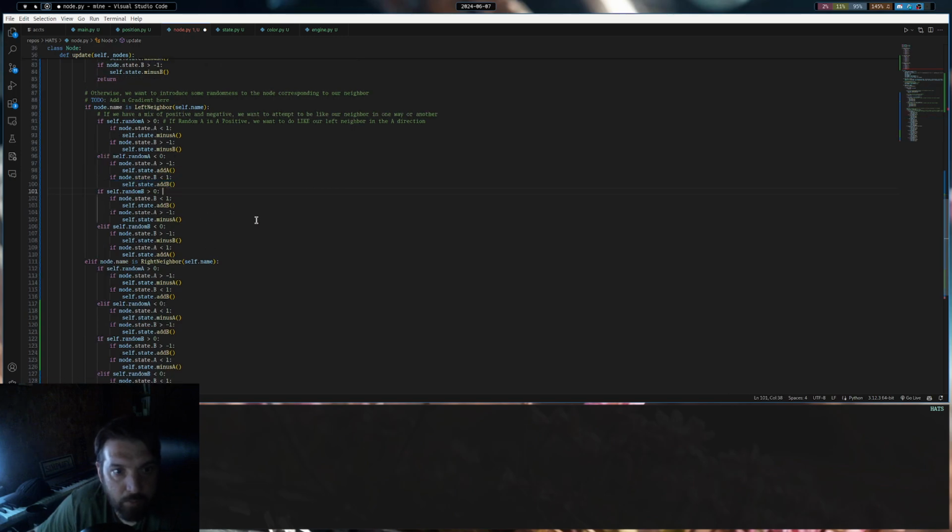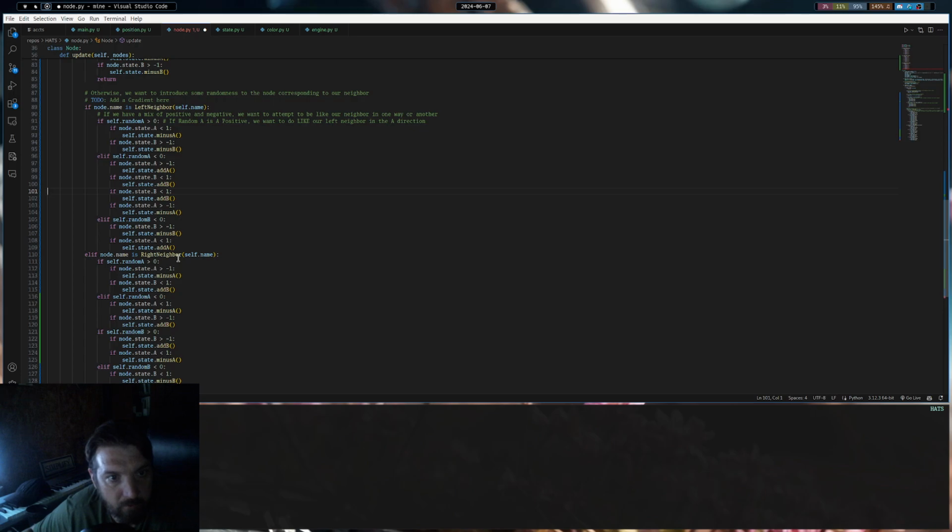So in B, if random B is a positive, we want to do the opposite. So our left neighbor, we want to try to do the opposite of B no matter what.